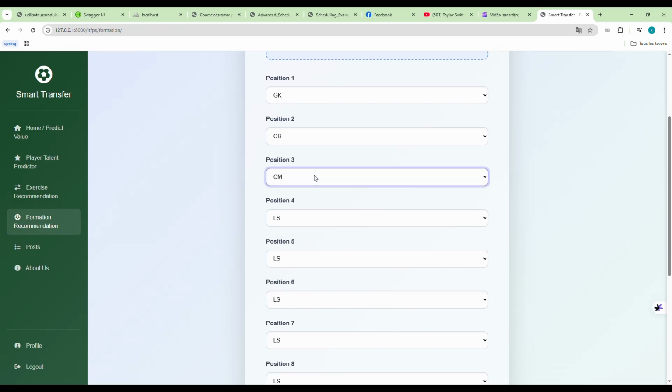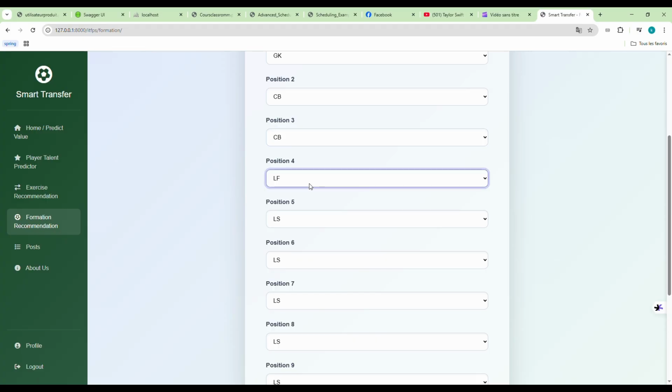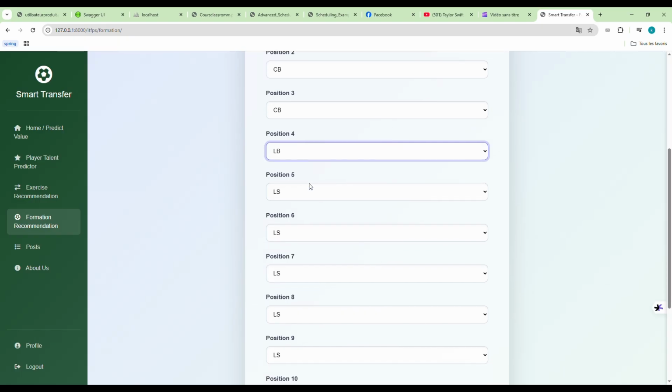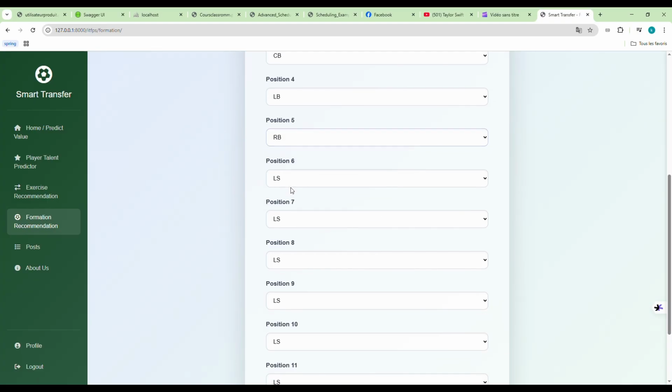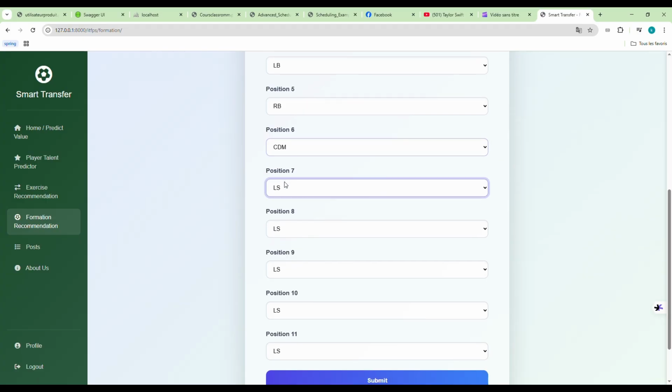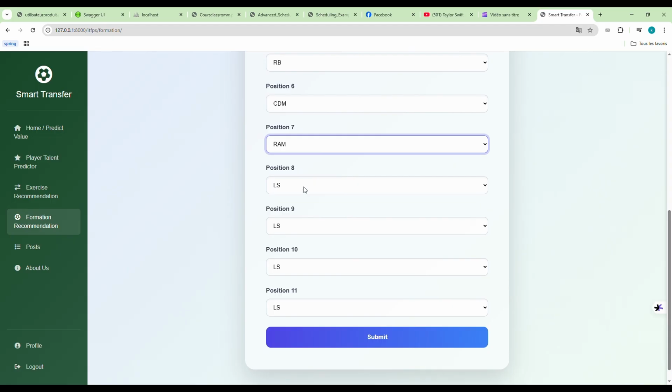In this formation recommendation, it will select each player for each place, and choose the players of the club. For example, if your club contains 30 players, and of course you have 11 players that are going to be on the field, but you basically have more players.